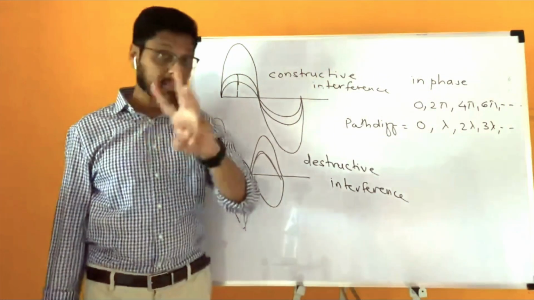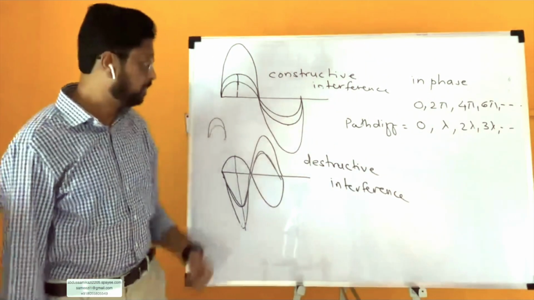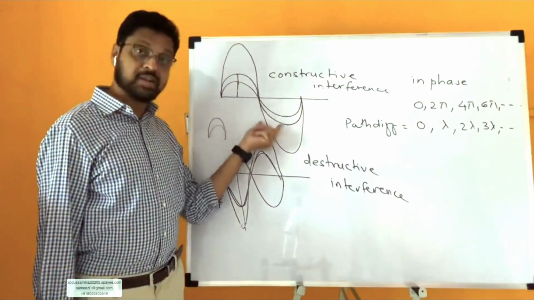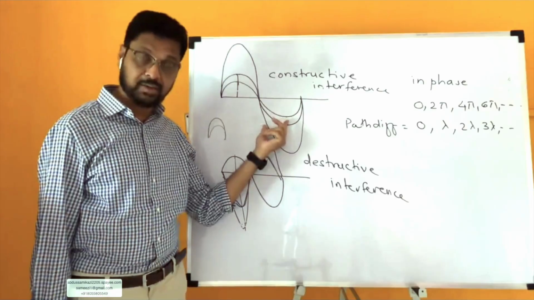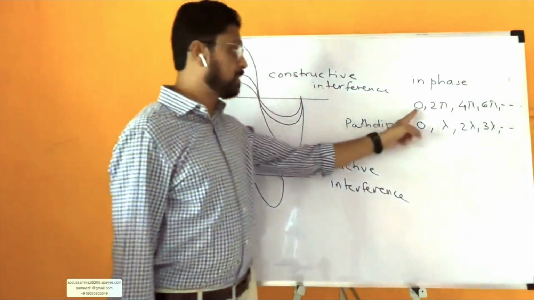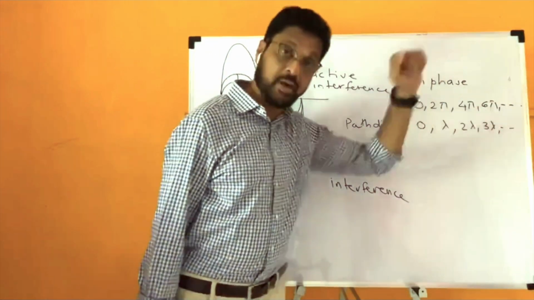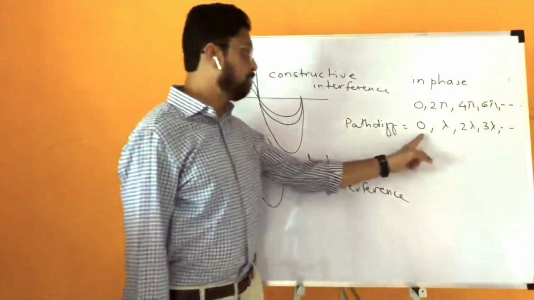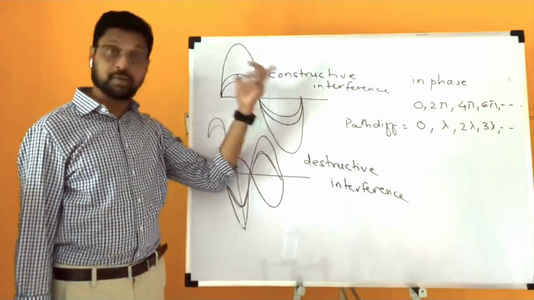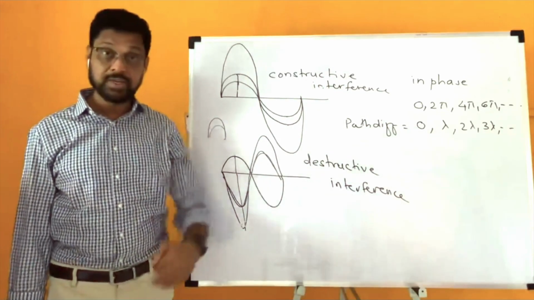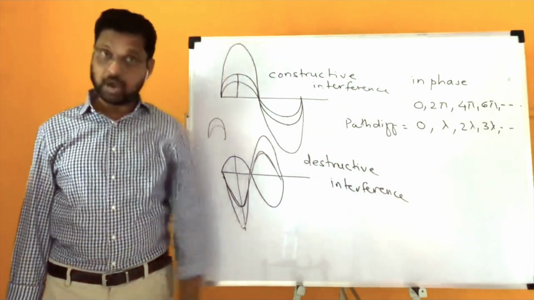So you can take three meanings of in phase: crest with crest, trough with trough, or compression with compression and rarefaction with rarefaction. Second meaning, phase difference either 0, 2 pi, 4 pi, 6 pi onwards. Third meaning, path difference 0, lambda, 2 lambda, 3 lambda onwards. This is called constructive interference, where you will hear a loud sound.